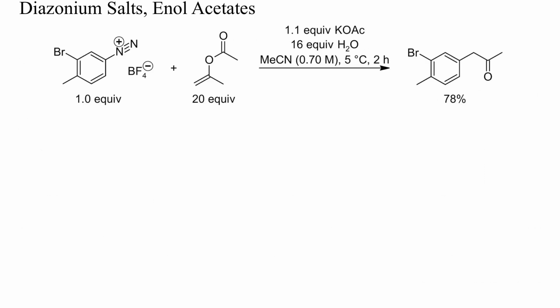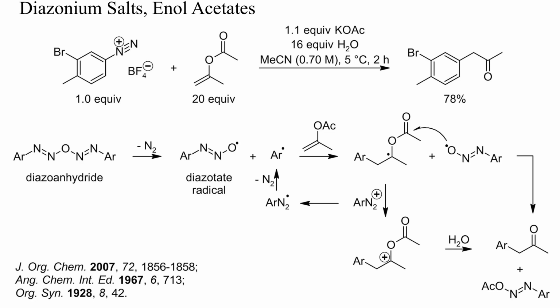Reactions with isolated diazonium salts are easier to perform than one-pot reactions, like the previous one, and most diazonium tetrafluoroborates are thermally stable. Here, such an isolated diazonium tetrafluoroborate arylated an enol acetate. The reaction proceeded in aqueous acetonitrile under slightly alkaline conditions without any transition metal catalyst. This reaction is related to the Gomberg-Bachmann synthesis of biaryls and proceeds by base-induced formation of a diazoanhydride.